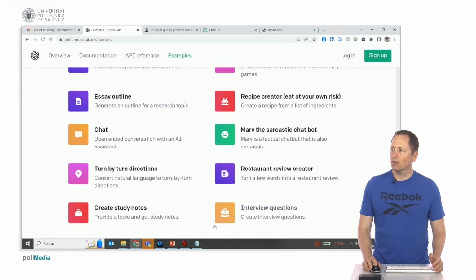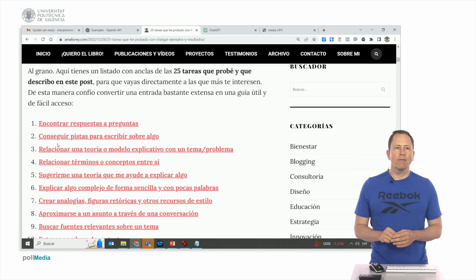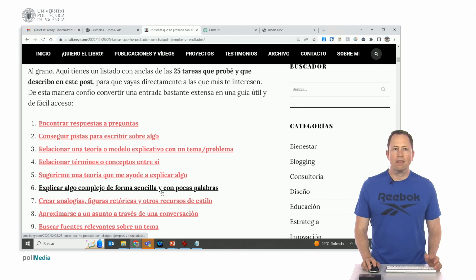Find answers to these questions. Get clues to write about something. Relate a theory with an explanatory model. With a topic or problem, relate terms or concepts to each other. Suggest a theory that helps explain something. Create analogies and figures of speech and other resources, or explain something complex in a simple way and with few words. There are 23. Extracting the name of a text,